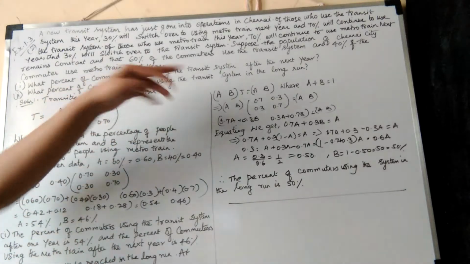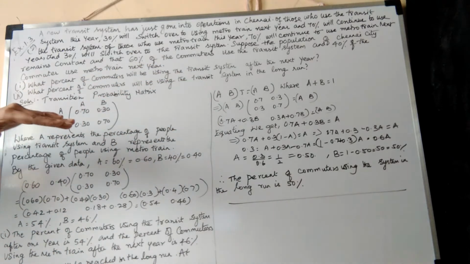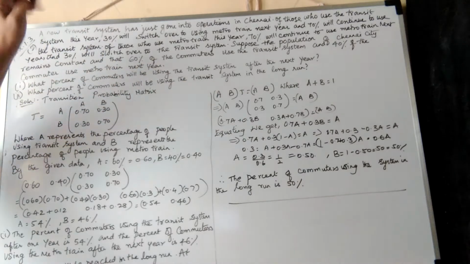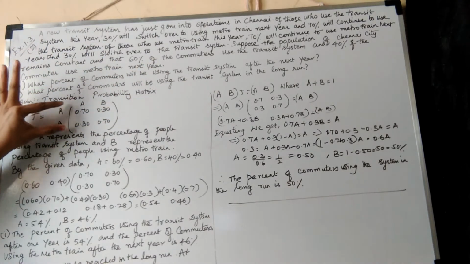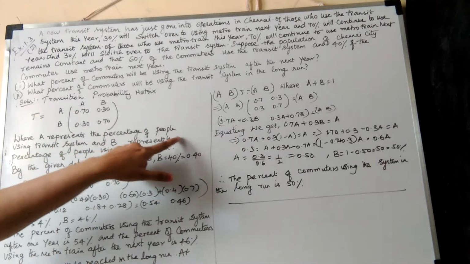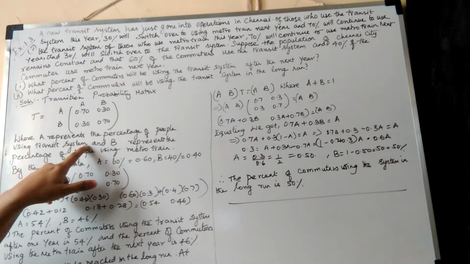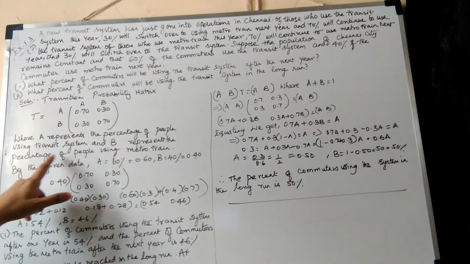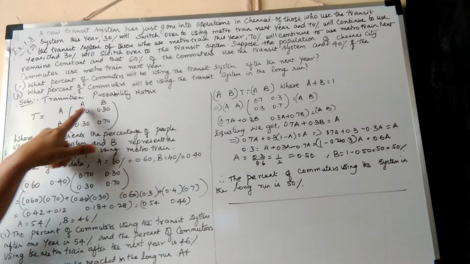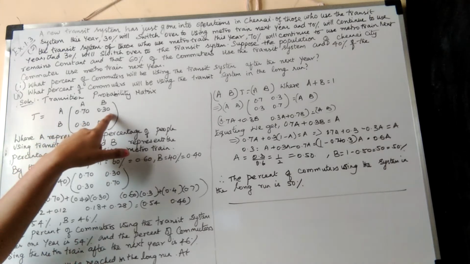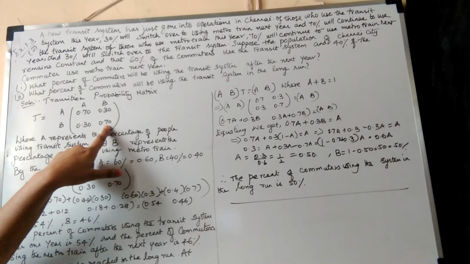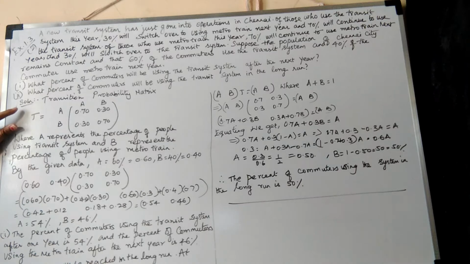Suppose the population of Chennai city remains constant and 60% of the commuters use the transit system. So let A represent the percentage of people who use the transit system, and B the percentage of people who use the metro train. Now your transition matrix will be, with rows AB, 0.70 first and then 0.30. The next row is 0.30 and then 0.70. This is your transition probability matrix.